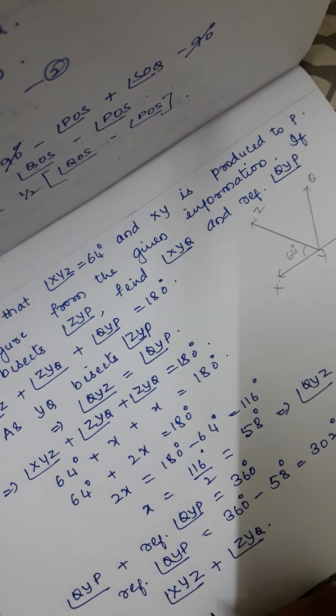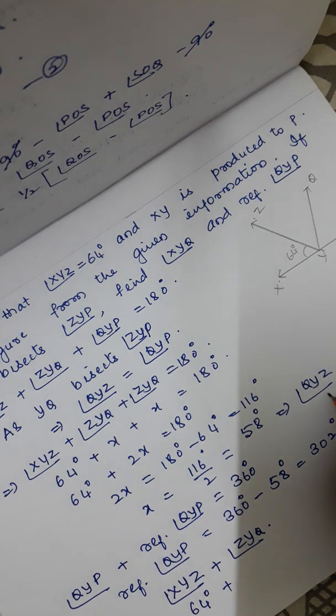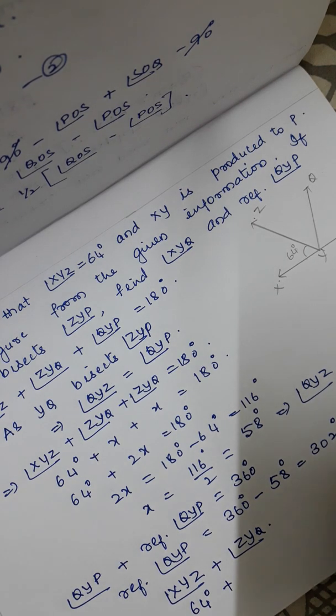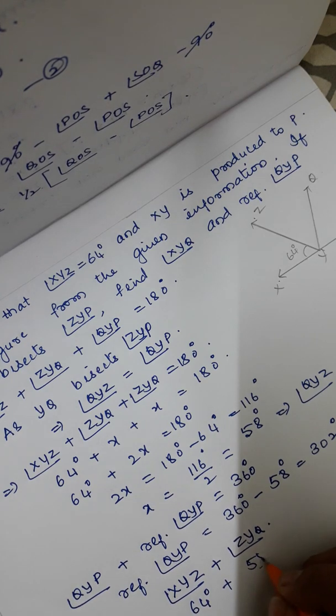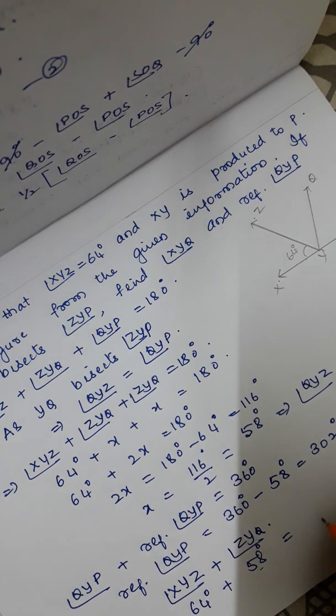So XYZ is 64 degrees plus ZYQ, which is again equal to QYP, which is 58 degrees. If you add, you will get the answer as 122 degrees, which is angle XYQ.